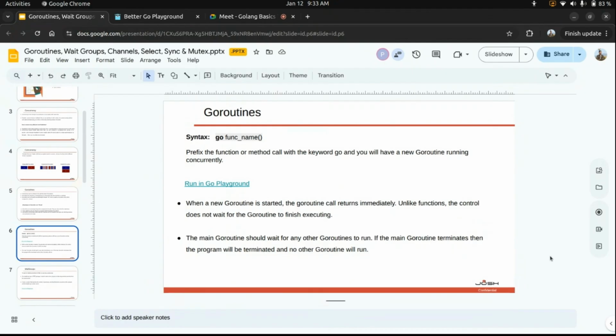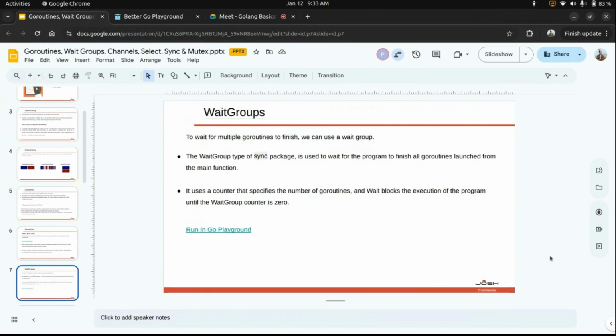So to solve these problems, we have a concept of wait groups in Golang. What a wait group does is it waits for multiple goroutines to finish. Wherever the wait group is called, it waits for its child goroutines to finish first, and then it exits the control. There is a standard Golang package called sync, which provides the functionality of wait group, and it is used to make the program wait for all goroutines launched from the main function.